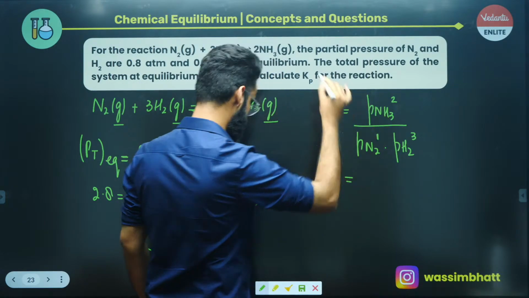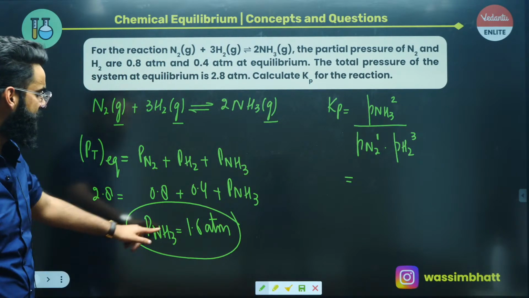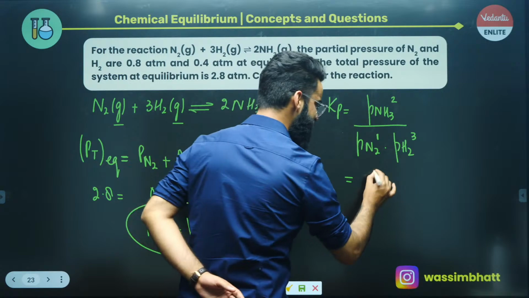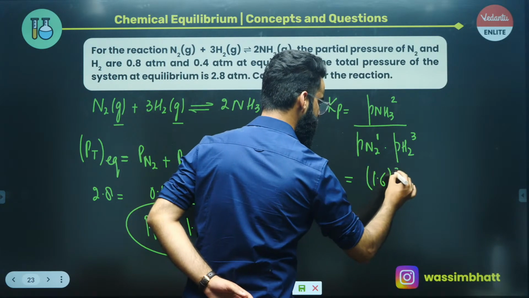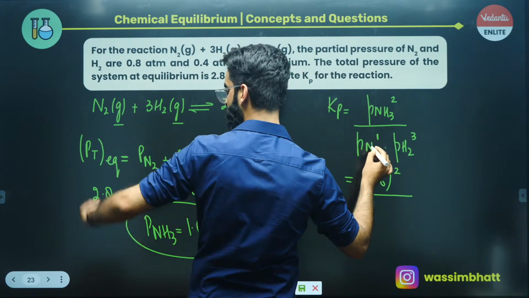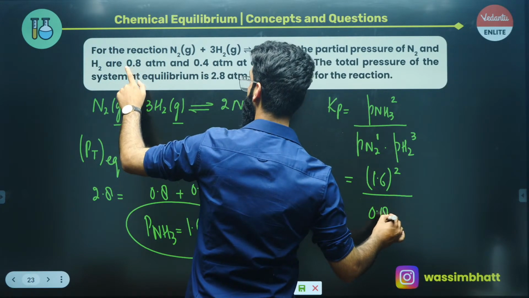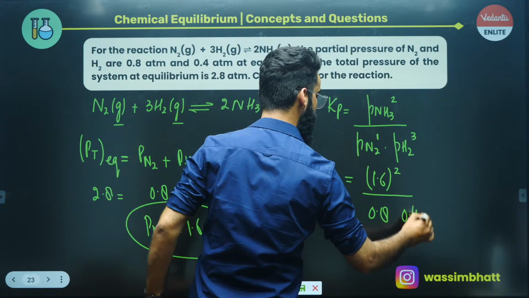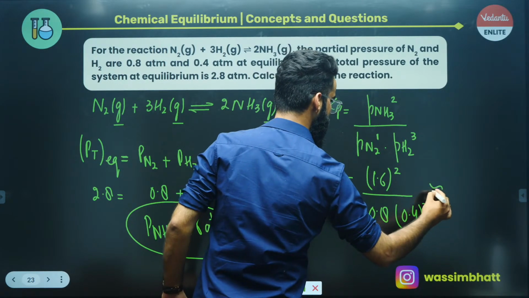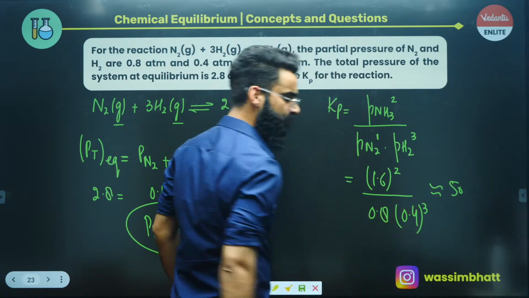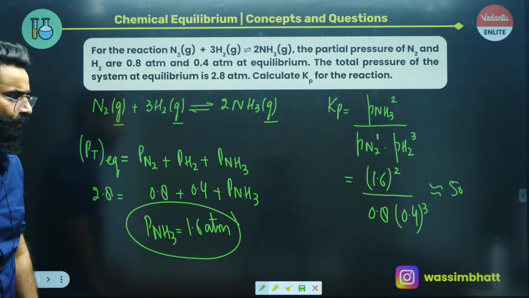Now, what is the partial pressure of NH3 at equilibrium? It's 1.6. So it's going to be 1.6 raised to 2, divided by partial pressure of N2 at equilibrium, that is 0.8 raised to 1, times partial pressure of H2 at equilibrium, that is 0.4 raised to 3. Just solve it. As far as I remember, the value comes out to be 50 exactly, right? The value comes out to be 50.